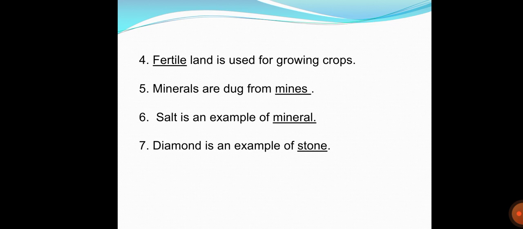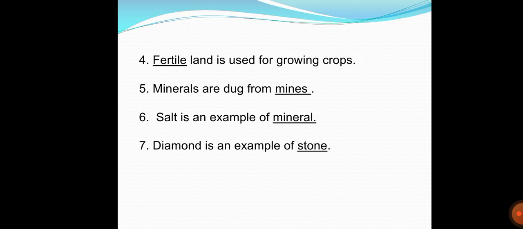But only fertile land is used for growing crops, because this is the land which is rich in minerals and nutrients and natural resources. So the answer will be fertile land. Fertile land is used for growing crops because this fertile land has the ability to grow crops on it.